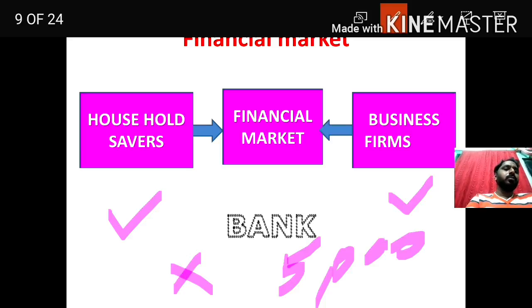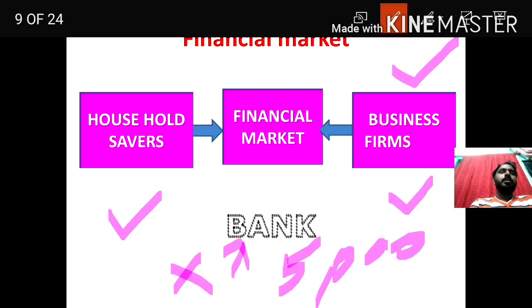So generally what he'll do, he'll approach the bank and deposit that money for his savings. To create an asset, generally everyone will deposit their money in a bank. In the same way, business firms, to run their business activities or to expand them, to start a new startup business, generally approach the banks to collect loans.